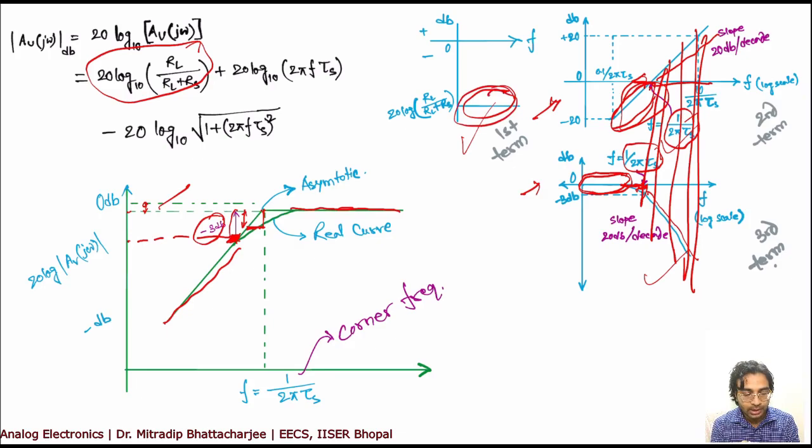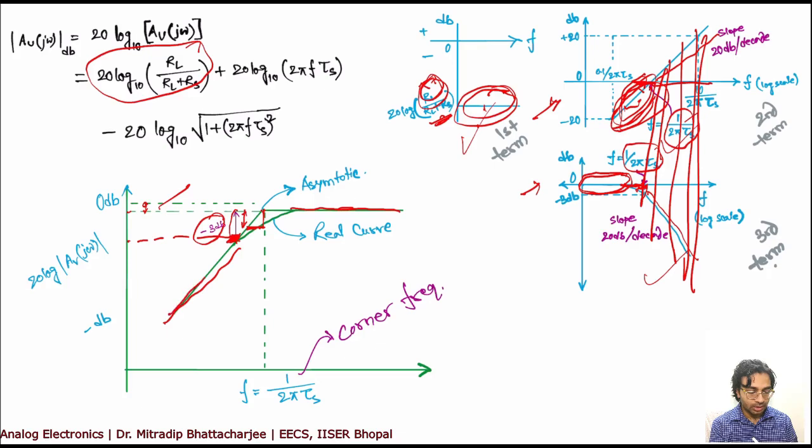This is also in the negative. Why is it negative? Because your RL plus RS value will always be higher than RL, which is in the numerator. So your denominator will always be higher, so you expect a negative value in the log scale. So this is also negative, right? So this one will add up.